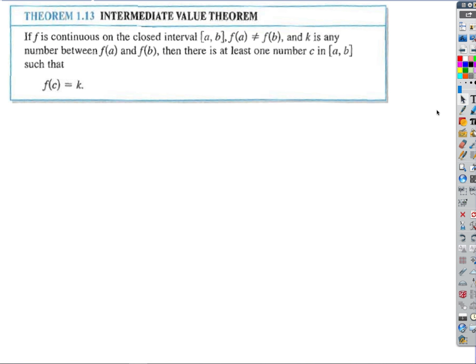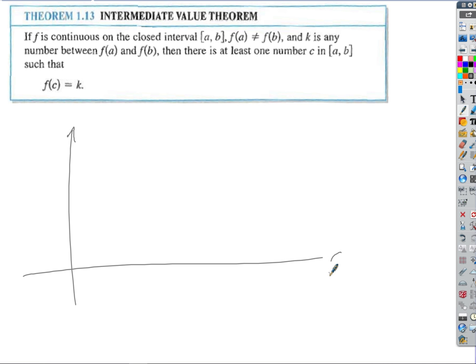Okay, so once again, does that make sense? So we got some function continuous on the closed interval where f of a is not equal to f of b, and they called it k, is any number between f of a and f of b. Then there's at least one number c on the interval from a to b where f of c has to equal k. That makes sense, doesn't it? Now just think about this. Let's just draw this graph.